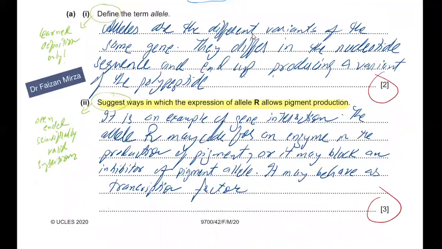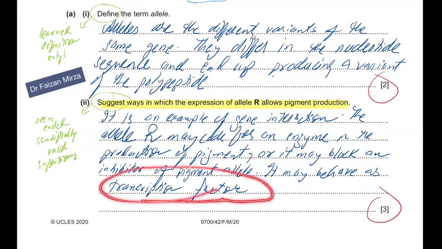Now, suggest the ways in which expression of allele R allows pigment production. So how does it allow pigment production? What is the effect? You probably do not know that, so how do you work it out? You just need to suggest. This is probably an example of gene interaction. The allele R may code for an enzyme that helps in pigment production, or it may block an inhibitor of pigment production. It may behave as a transcription factor.